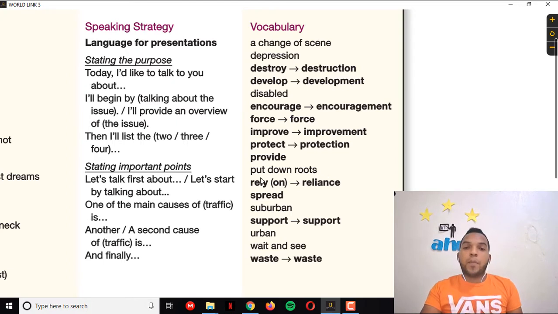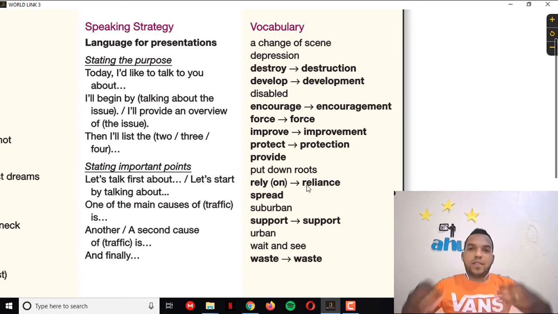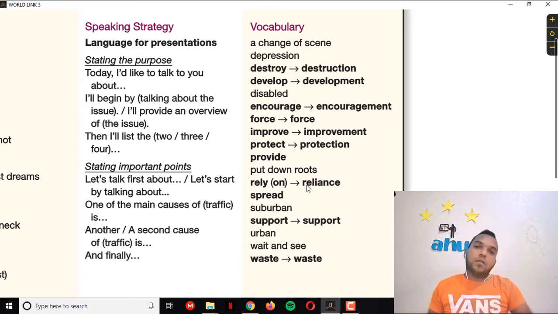Put down roots. Put down roots has two different meanings. As you know, roots are the part of the tree that is down below. But when we are talking about a person, put down roots is like starting a better life, a stable life, we could say. That is the moment when you start having your own house and start creating your family.